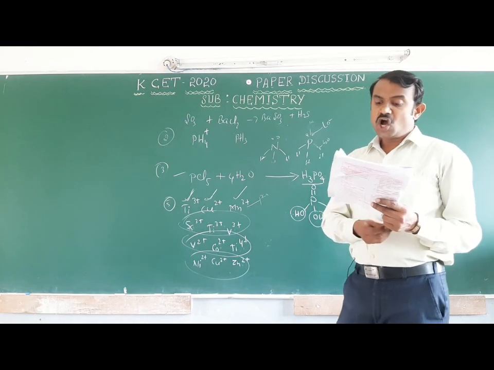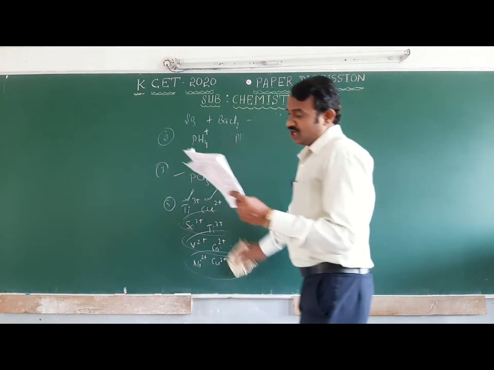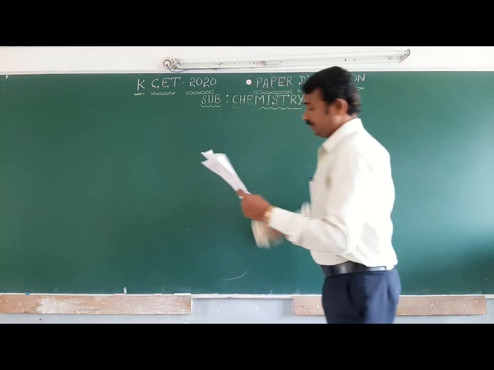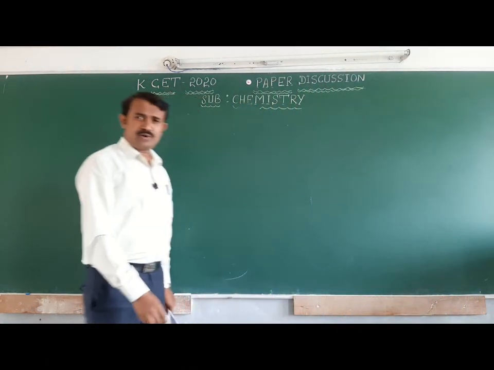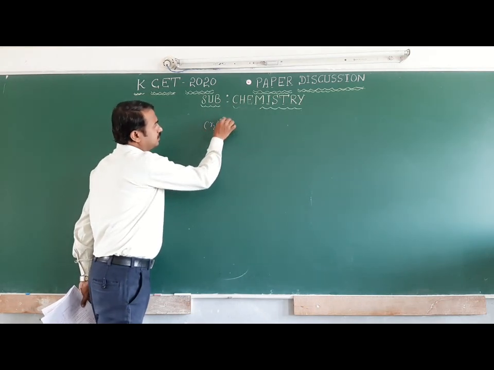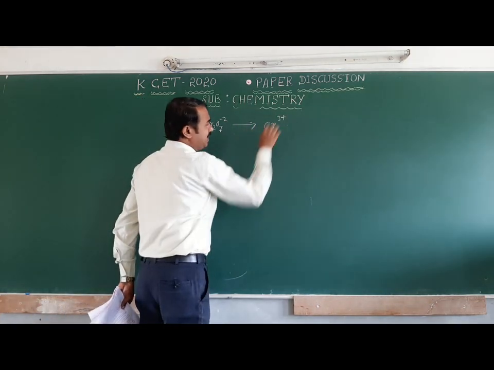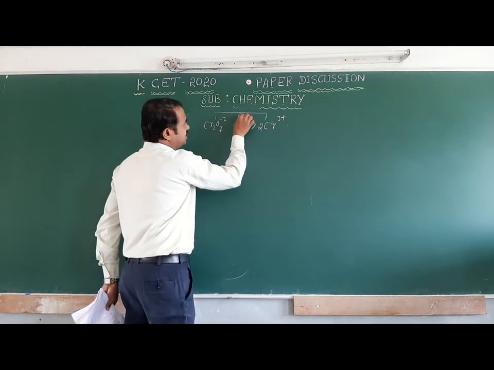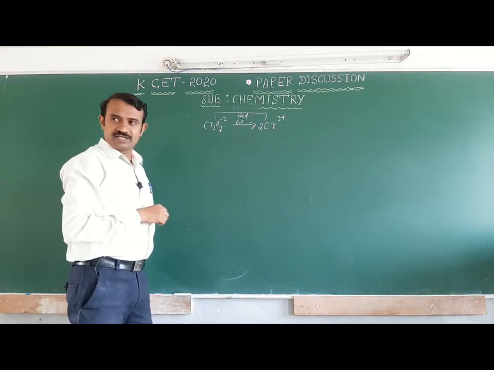Next one: how many moles of acidified potassium dichromate are required to liberate 6 moles of iodine from aqueous solution of iodide? This is very important. You should know it has a dichromate ion, potassium dichromate is converted to chromium 3 plus. Here the reduction reaction takes place, it is a gain of 6 electrons. This is one of the important points.